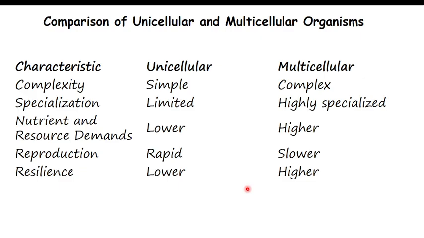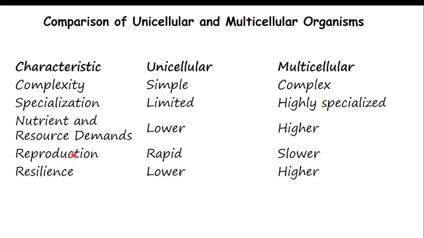Let's compare unicellular and multicellular organisms. In terms of complexity, it is clear: this is simple, this is complex. Specialization: here there is no specialization, this is high specialization. Nutrient and resource demand: unicellular is low because it is one cell, while multicellular is higher.